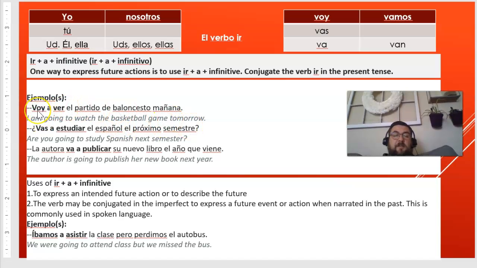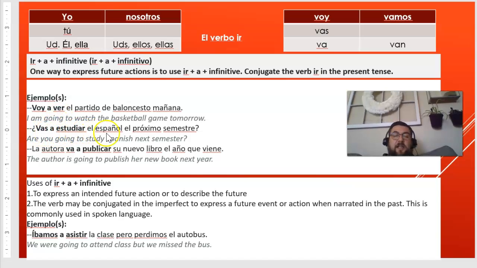So notice we have ir plus a plus an infinitive, right? So voy is ir, then we add the a, and then we have the verb to watch, but it's in the infinitive. We know that because it ends in er.